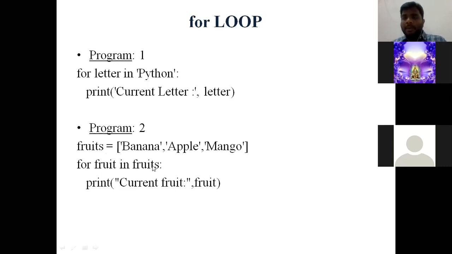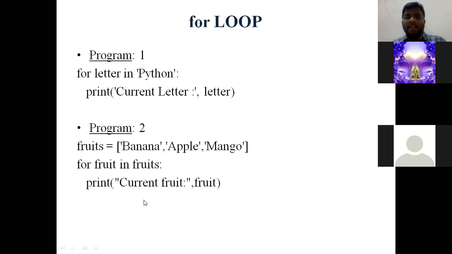which consists of 3 values. In this program too, the number of times the for loop will be executed is 3 times. Why 3 times? Because there are 3 values. This is called a sequence.